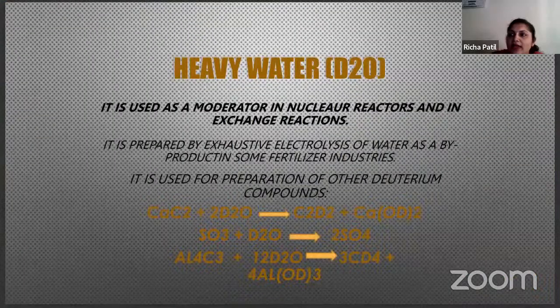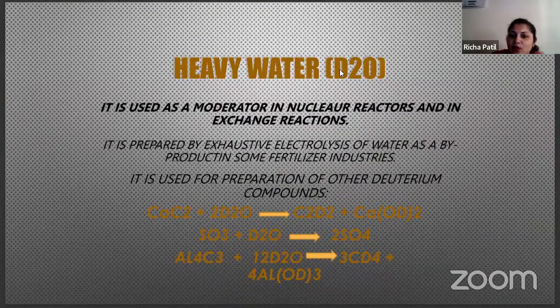So D2O, what is D2O? It is heavy water. D2O is nothing but deuterium oxide. There are three isotopes of hydrogen. What are the three isotopes of hydrogen? Protium, deuterium, and tritium. So when you replace the protium by deuterium, D, that is your D2O.